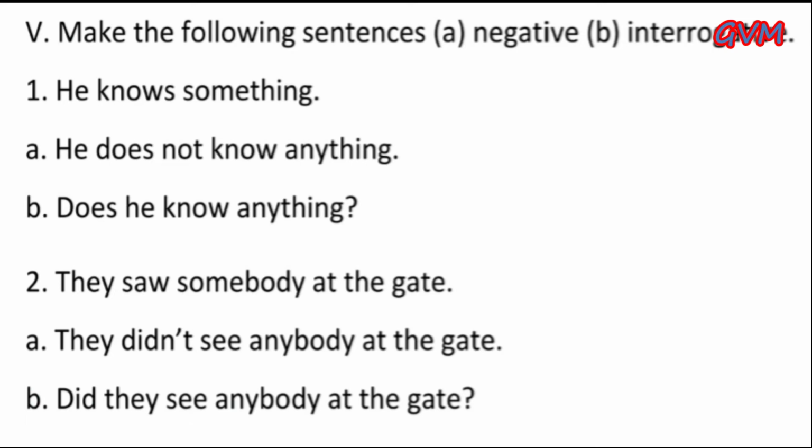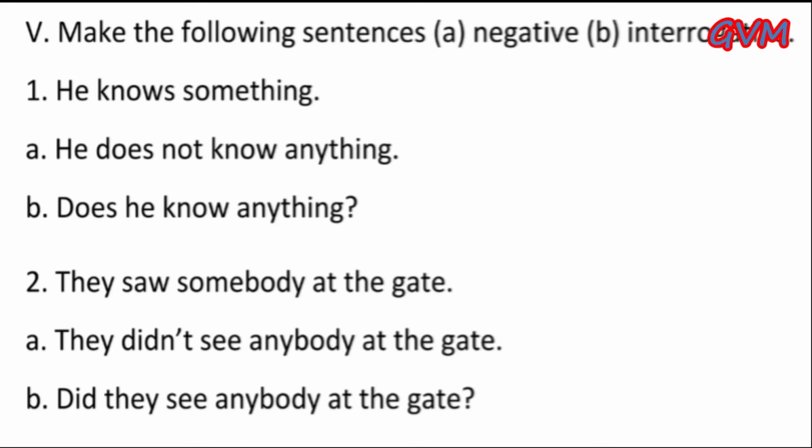In this sentence, we make it into the negative form. Firstly, we add do, then we add the helping verb and also the action. So the answer is, he does not know anything. And in interrogative, does he know anything? We change something into anything because it is in a negative and interrogative sentence.